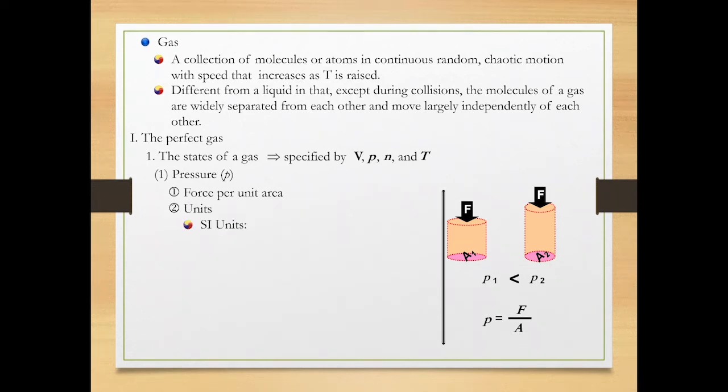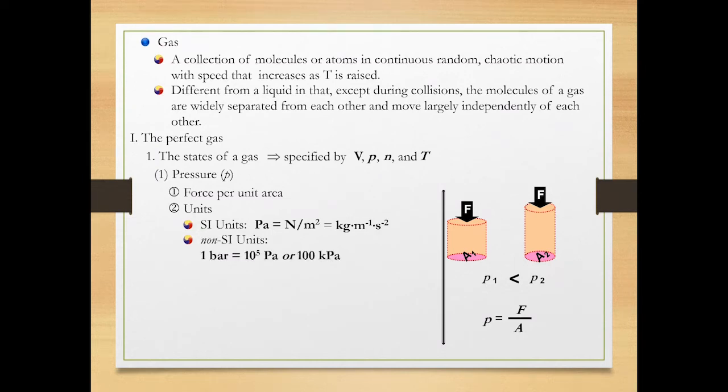The SI unit of pressure is Pascal. Pascal is equivalent to Newton per meter squared. Take note that Newton is the SI unit of force, and meter squared is the SI unit of area. Pascal is also equivalent to kilograms per meter per second squared.